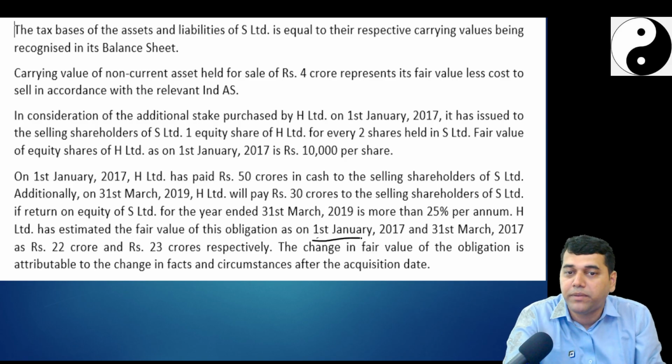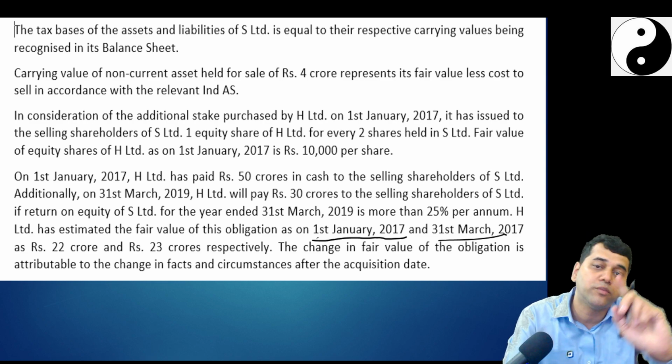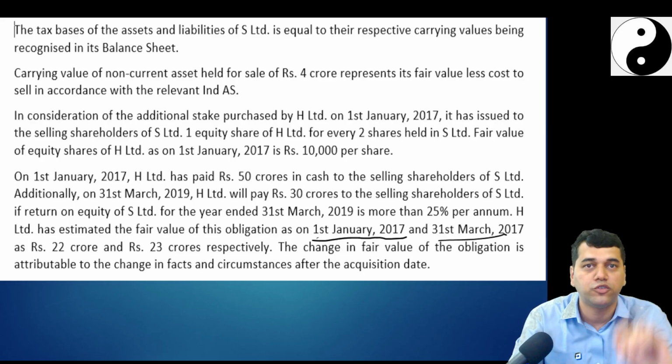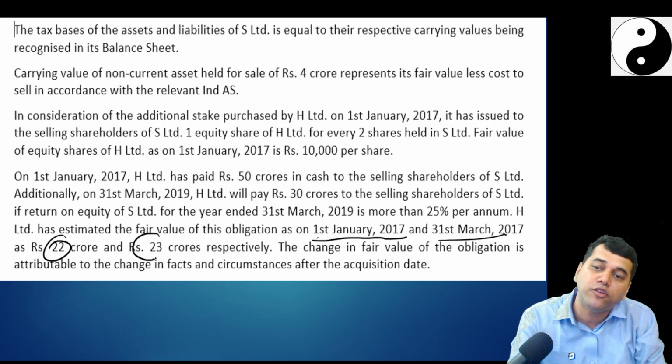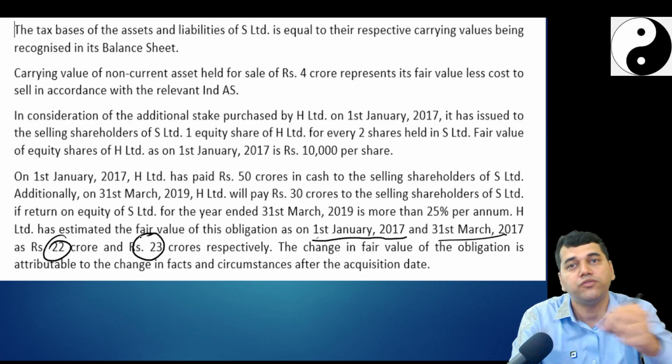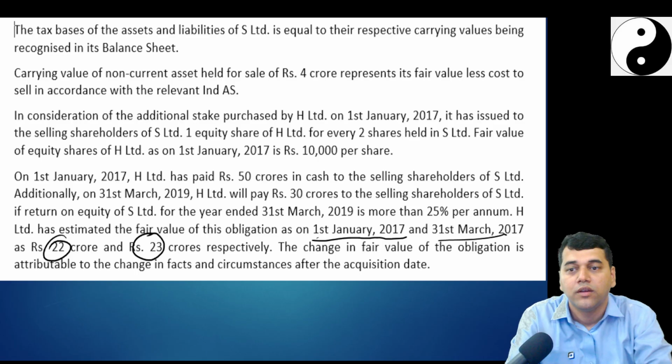When did the acquisition happen? On 1st January. When are the books of accounts going to get closed? 31st March. So the contingent consideration which you are supposed to pay after 2 years, if you achieve that profit, its fair value today is 22 crore. And 3 months down the line, its fair value is estimated to be 23. Which one will you consider for business purchase consideration? 22. What is the difference? Measurement period adjustment?